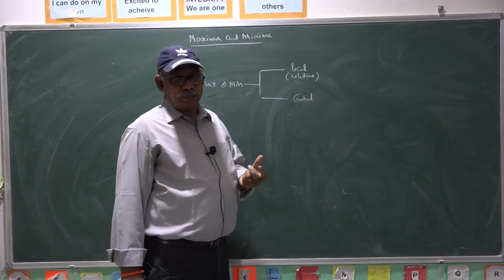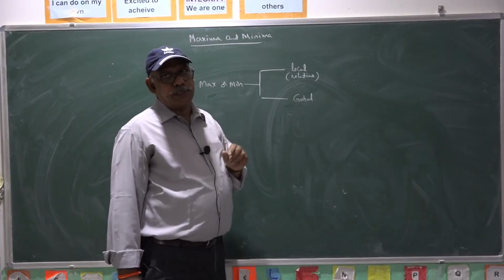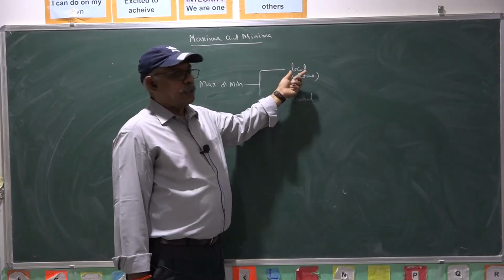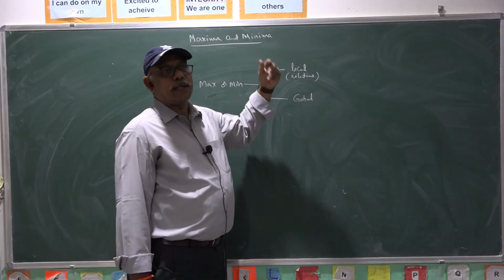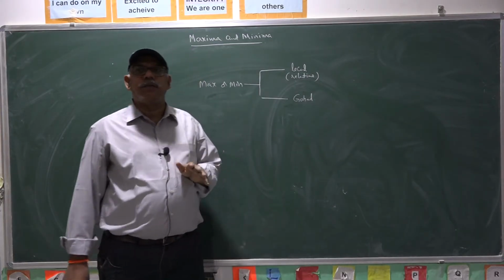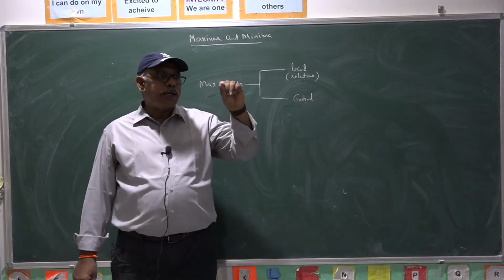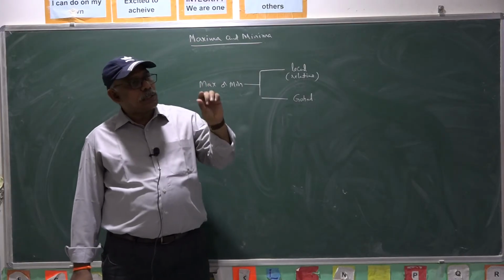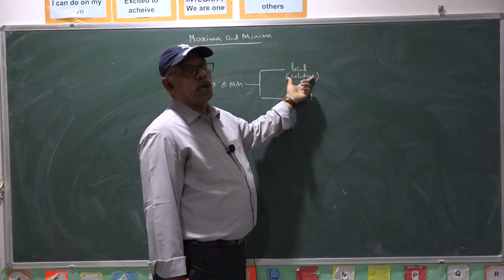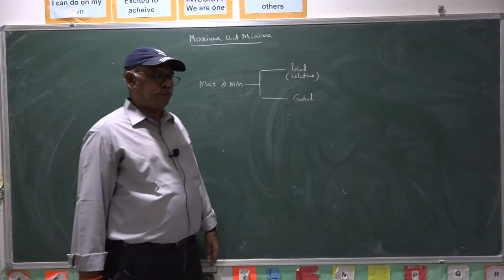Whenever our study of maximum and minimum of the function is restricted to a particular point of its domain and around that point, just the neighborhood of the point, then it comes under local maximum or local minimum. Otherwise, you may call it relative maximum, relative minimum.